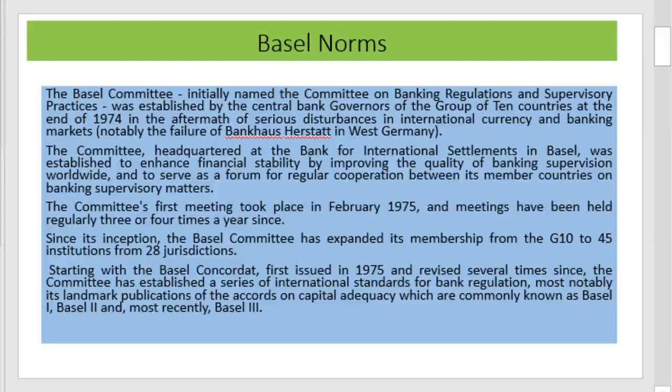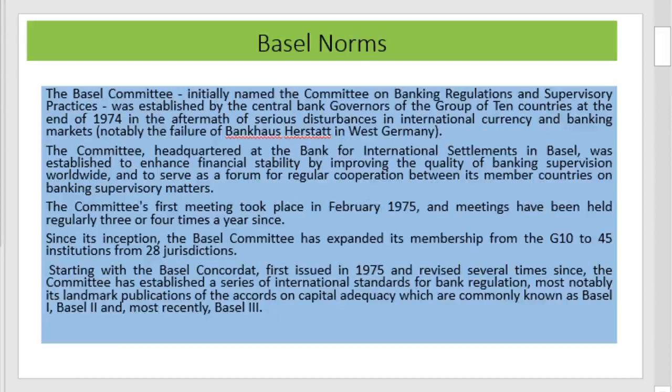The committee, headquartered at the Bank for International Settlement, Basel, was established to enhance financial stability by improving the quality of banking supervision worldwide and to serve as a forum for regular cooperation between its member countries on banking supervisory matters. After that, the Basel norm was introduced, and the committee's first meeting took place in February 1975, and meetings have been held regularly, 3 or 4 times a year. The Basel Committee has expanded its membership from G10 only.